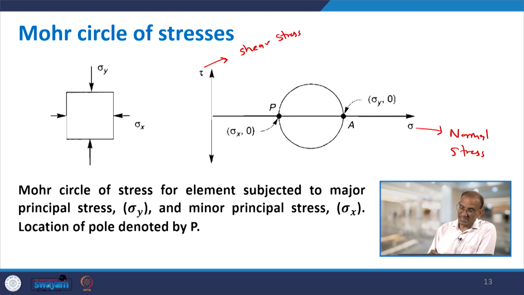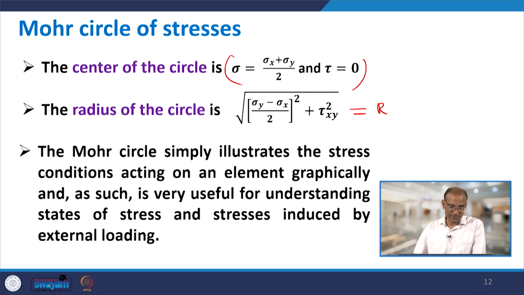This can also be represented graphically. Particularly in this case, tau xy was 0. So, if tau xy is equal to 0, the center will still be here, which is half of the sum sigma y plus sigma x, while the radius will simply be the difference between these two divided by 2, that is, sigma y minus sigma x by 2, because tau xy is 0. So, the Mohr circle simply illustrates the stress conditions acting on an element graphically, and as such is very useful for understanding the state of stress and the stresses induced by external loading.